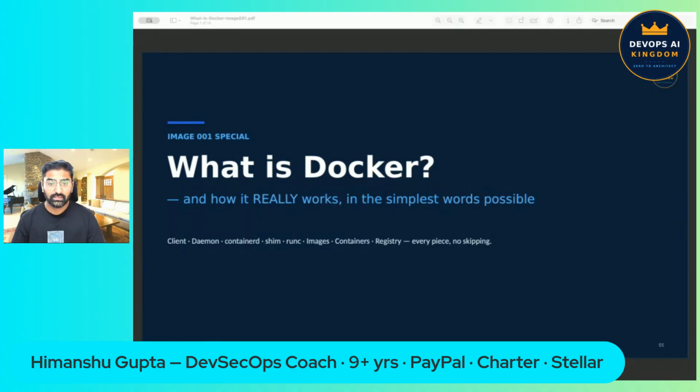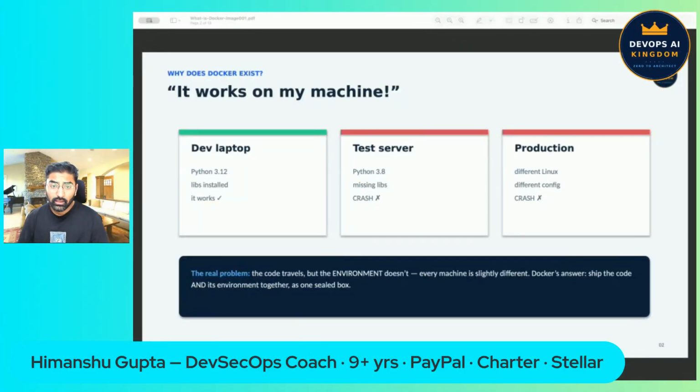Every technology exists because of a pain. So let me show you Docker's pain. We have a developer who writes code on a laptop. The laptop has Python 3.12, all the libraries installed, all the right settings. Then the code works perfectly.